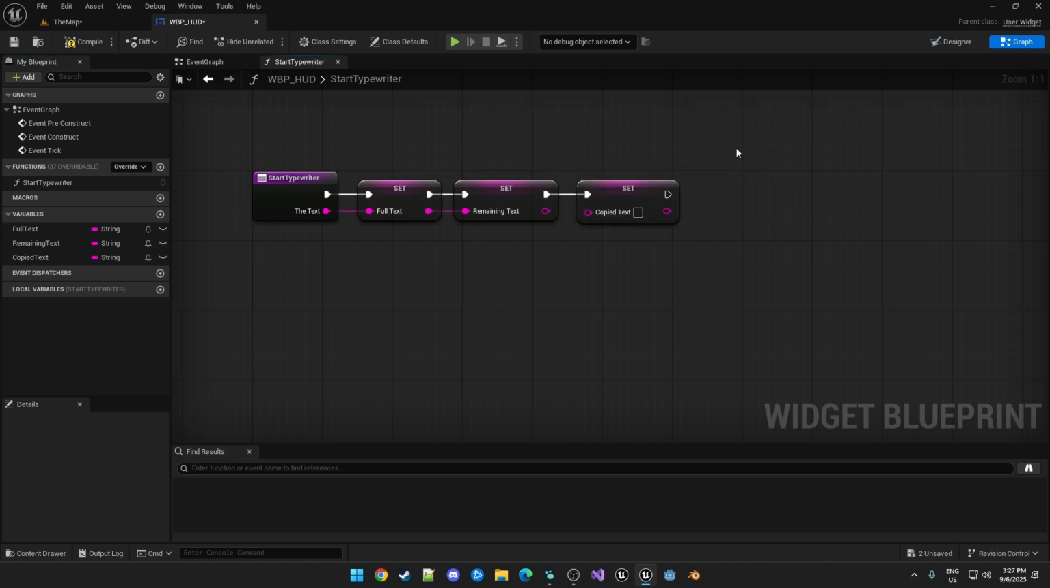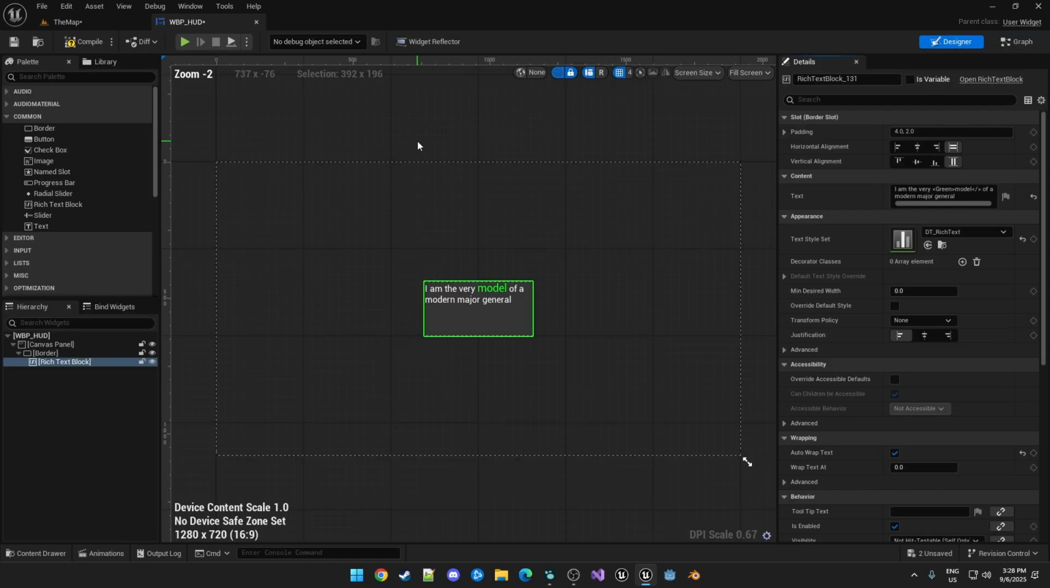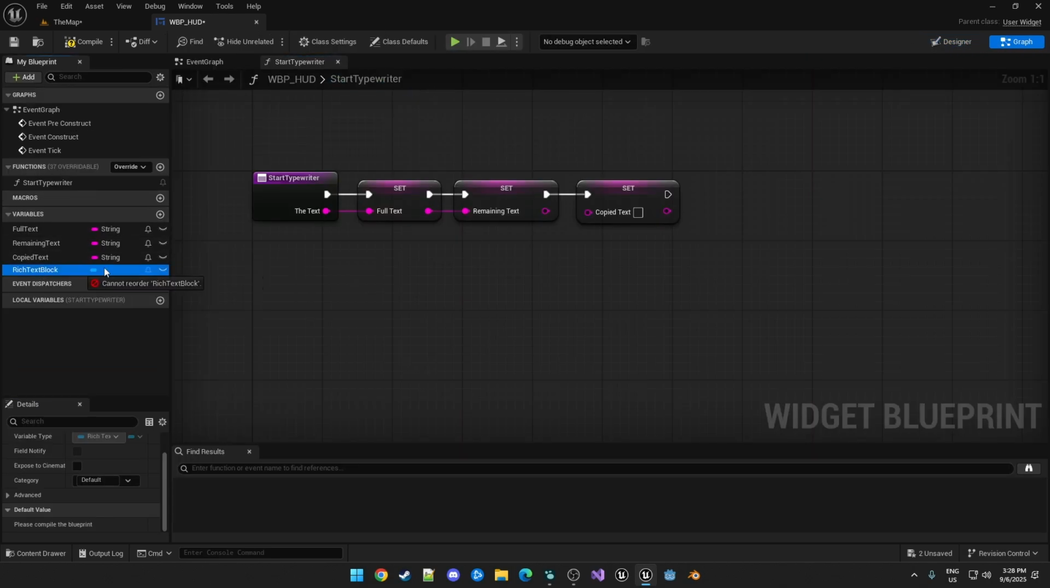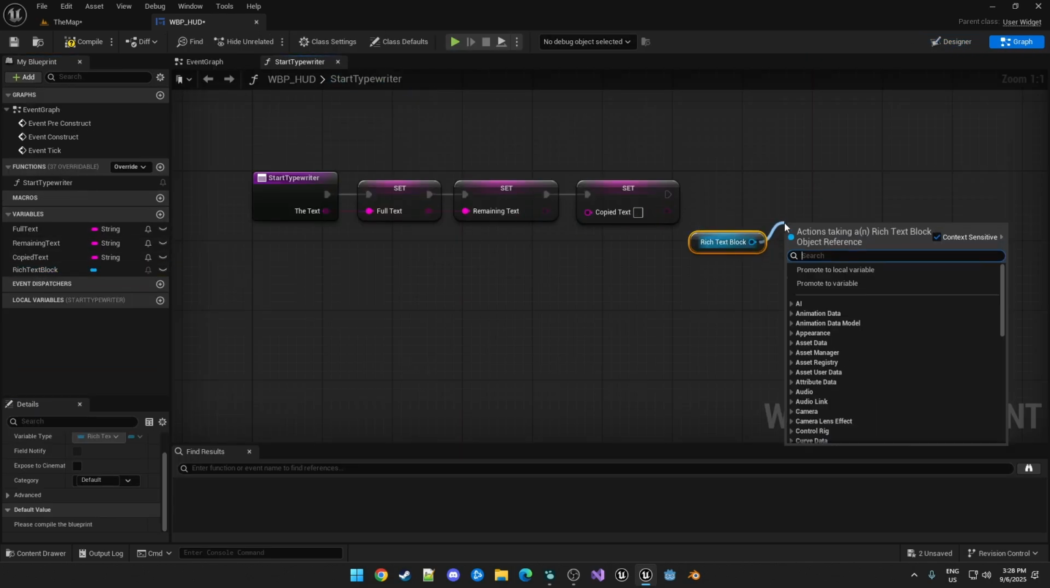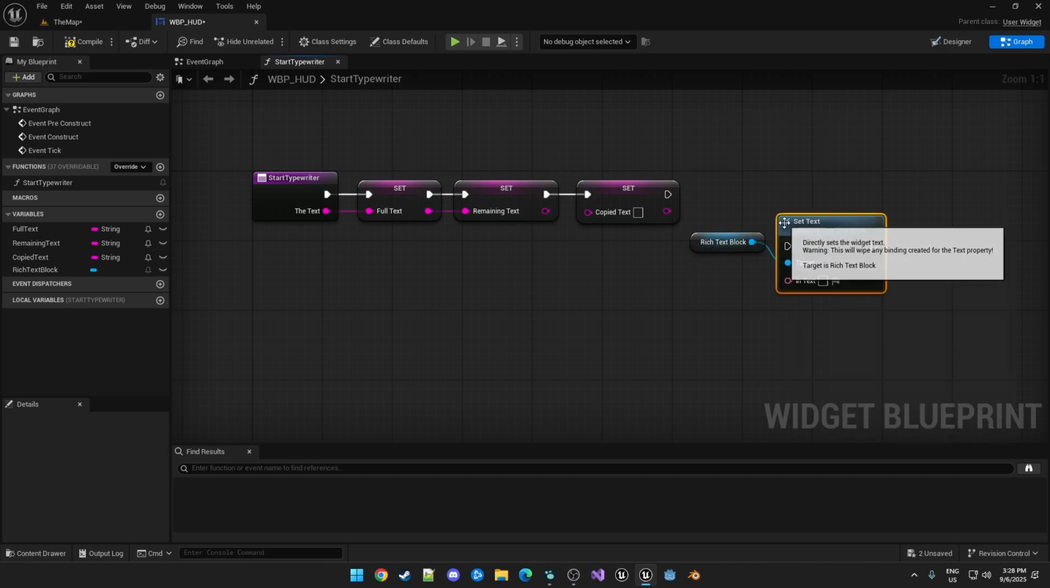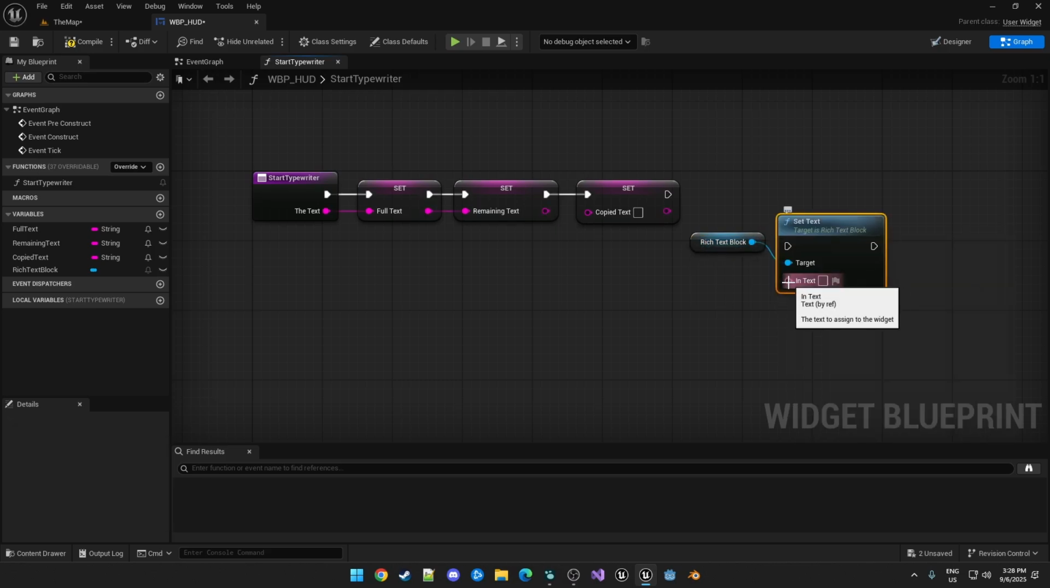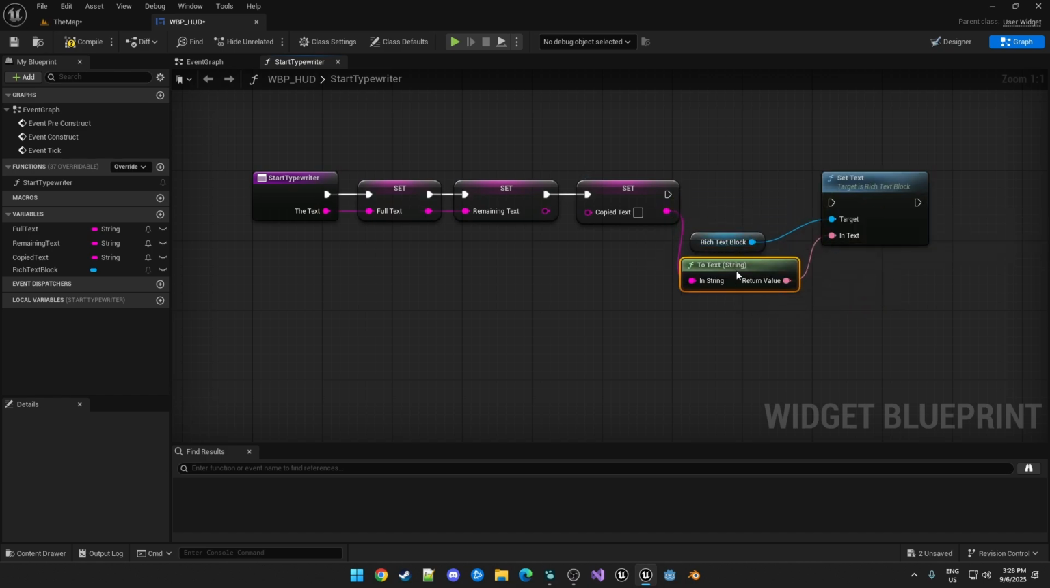And then we're taking our rich text block, which I forgot to set as a variable. So in here, we take this. We just want to make this a variable, and we'll just call it rich text block and get rid of that underscore number. So now we can control drag this out. We need to call set text. And as you can see by the color and hovering over it, it takes the text, not a string, so it'll just convert when we drag it in like that.